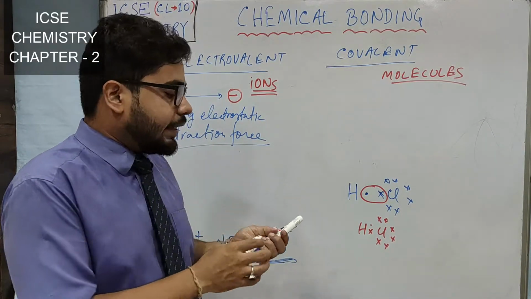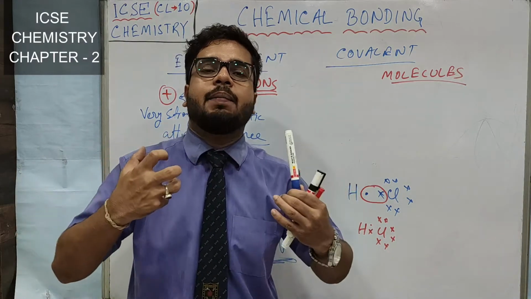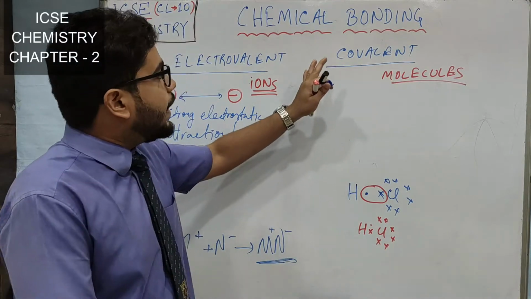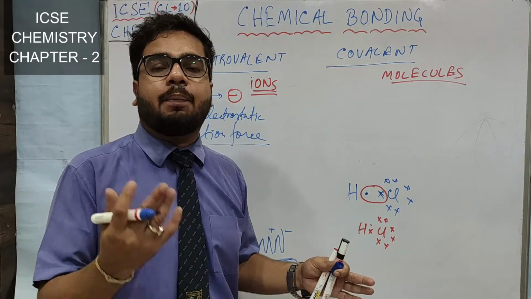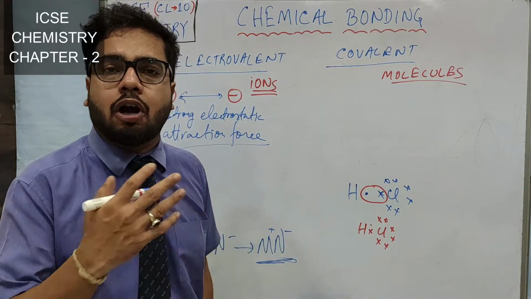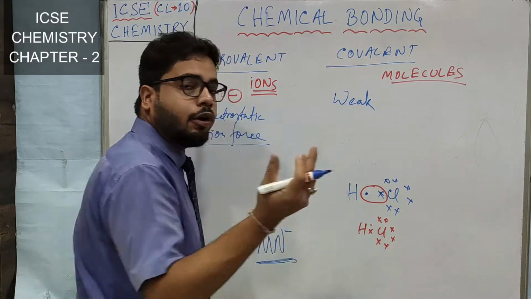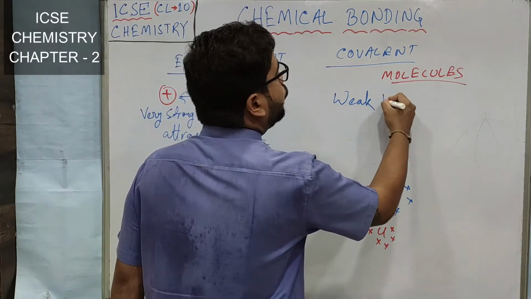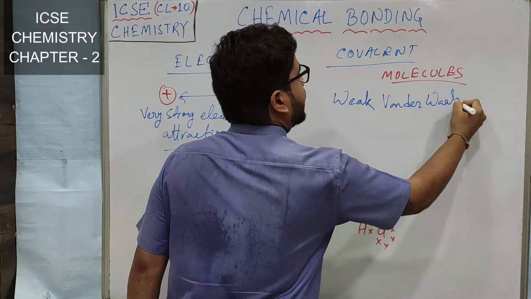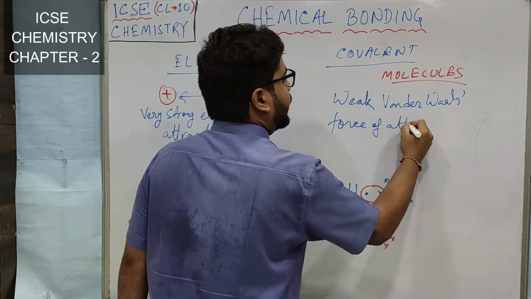So here the attraction force is not so strong, because positive and negative attract each other very strongly, but where the ions are not there, the positive part and negative part is not there, the attraction force will not be that strong. So what forces work between the molecules or between the particles? Weak van der Waals force of attraction.